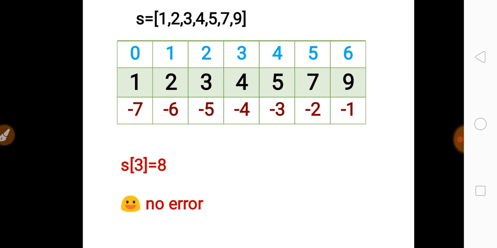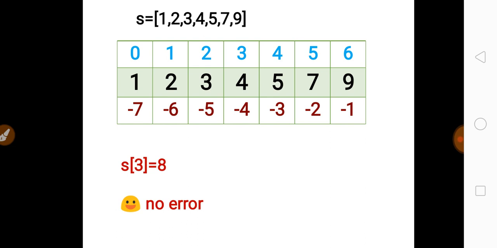So this is a simple example of a list. Suppose we have declared a list S with 1, 2, 3, 4, 5, 7, 9, and the elements are stored in this manner. That is highlighted in green, and the positive indexes are given in black and blue color, and the negative or reverse indexes are given in red.